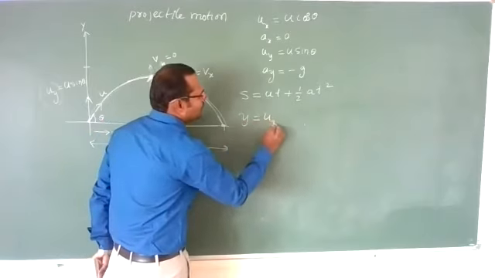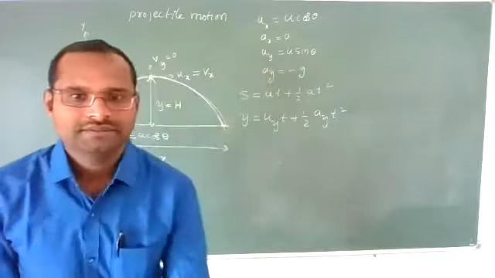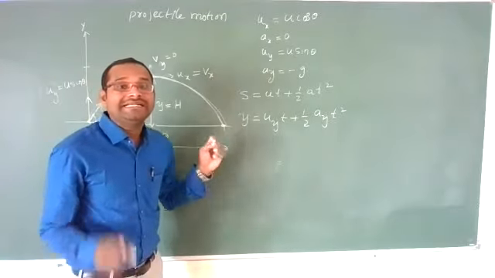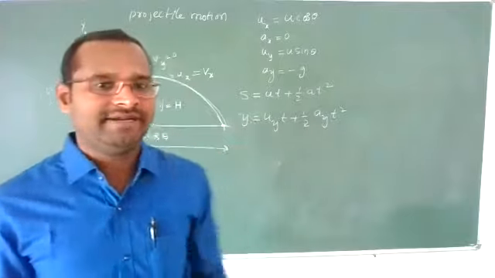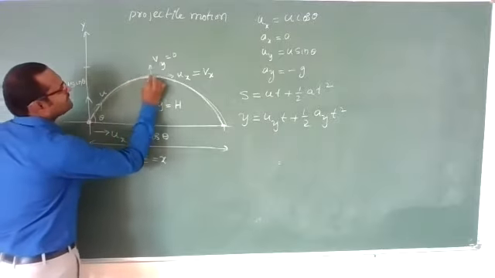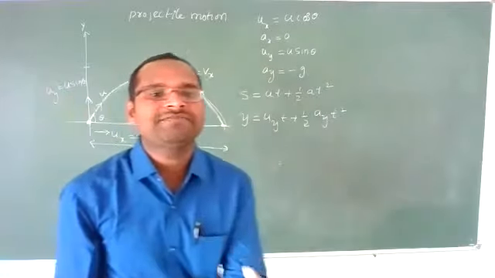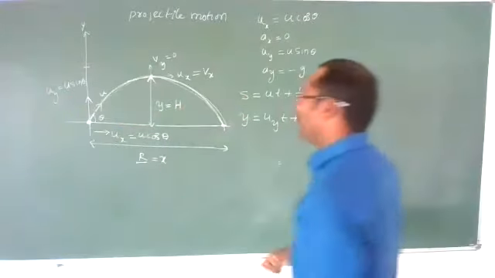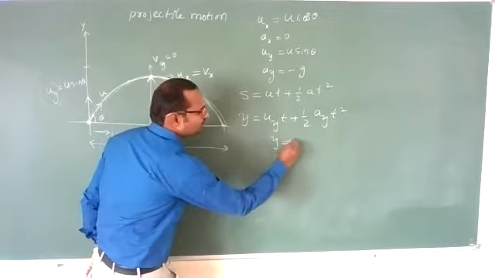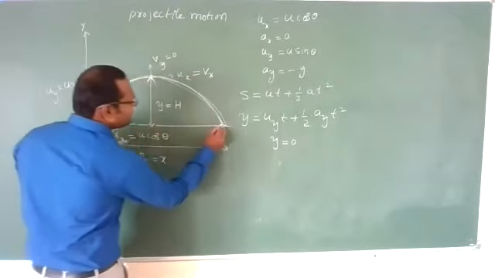y is equal to uyt plus half ayt square. What is y? y or s means nothing but displacement. Now see, the projectile started from here, reached the maximum height and came back along the horizontal. Now what is its vertical displacement? Vertical displacement is 0, because the body has reached the ground again.